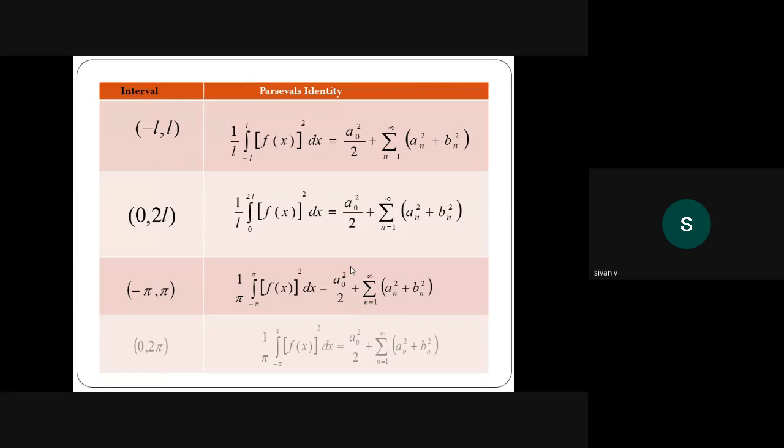Last one, 0 to 2 pi: 1 by pi integral 0 to 2 pi of f of x whole square dx equal to a0 square by 2 plus summation n equal to 1 to infinity an square plus bn square. This is Parseval's identity.